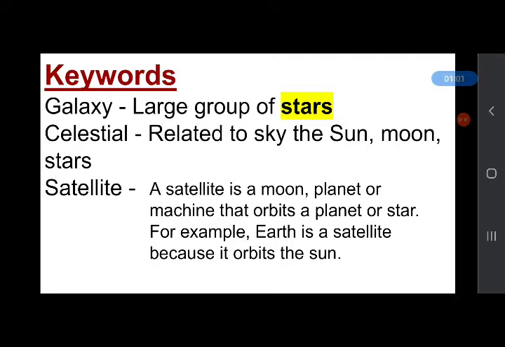And what is a satellite? A satellite is a moon, planet or human-made machine that orbits or moves around a planet or star. For example, Earth moves around the sun, so Earth is a satellite of the sun, and the moon moves around the Earth, so the moon is a satellite.